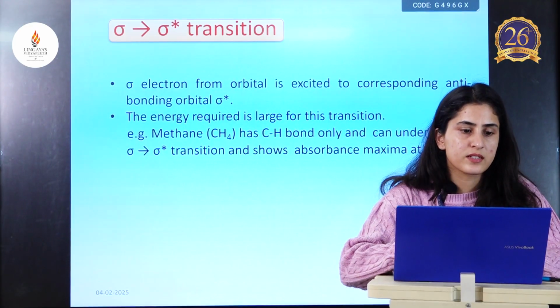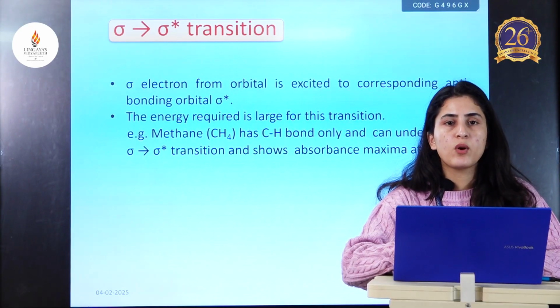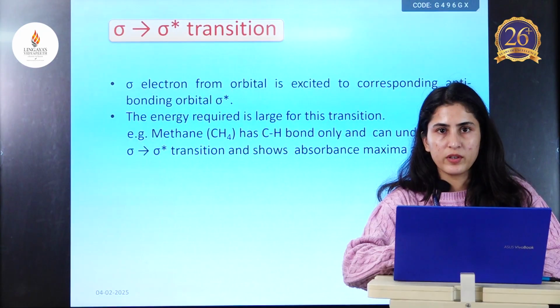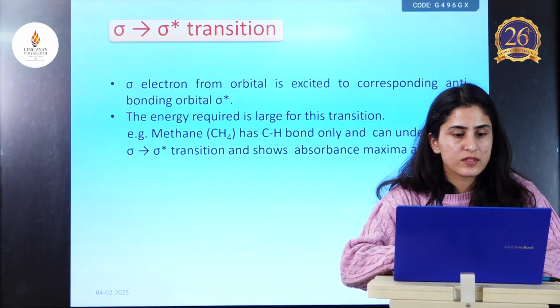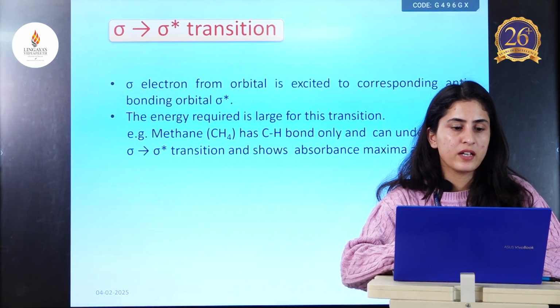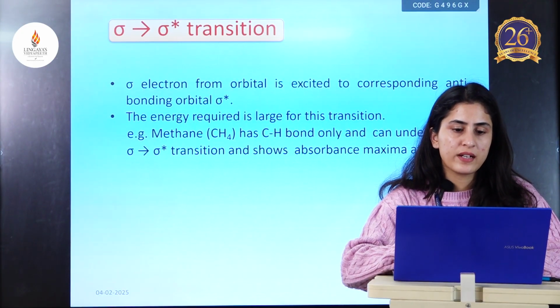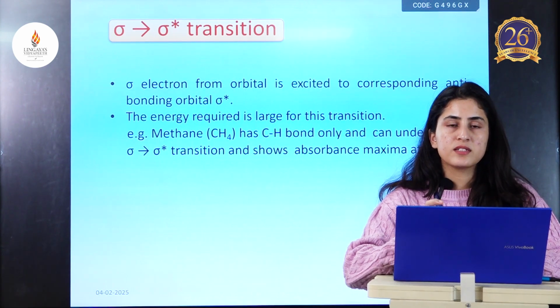First we will discuss sigma to sigma star transition. Sigma bonding involves the single bond, which is observed in alkanes. A sigma electron from the bonding orbital is excited to the corresponding anti-bonding orbital, sigma star. The energy required for this transition is large.